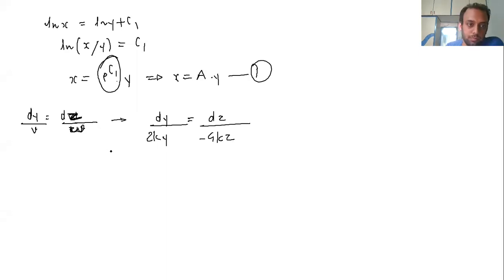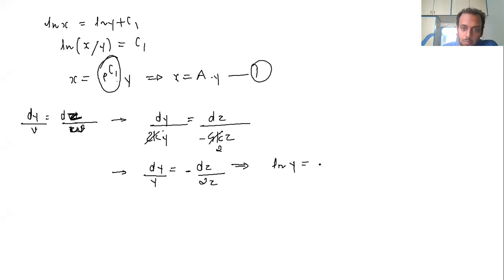Now this 2k is going to be cancelled. So dy by y is equal to minus dz by 2z. Again integrate it. So this is ln y equals minus 1 by 2 ln z plus again some constant, let's say c2.